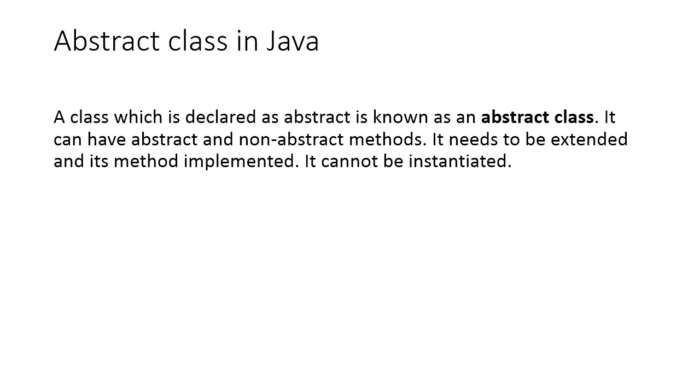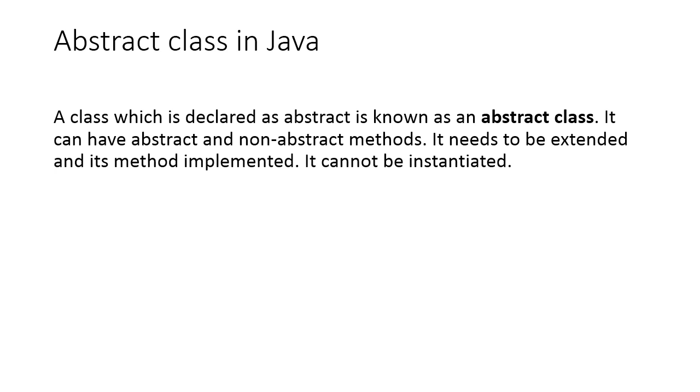What is abstract class in Java? A class which is declared with the abstract keyword is known as abstract class. I told you earlier, it can have both abstract method and non-abstract method. For the non-abstract method I can give implementation details inside the abstract class, but for the abstract method I cannot give any implementation details in the abstract class, so this abstract class needs to be extended in the derived class. So in the derived class I can implement this abstract method. Okay, but you have to remember one thing: the object of the abstract class will not be created.